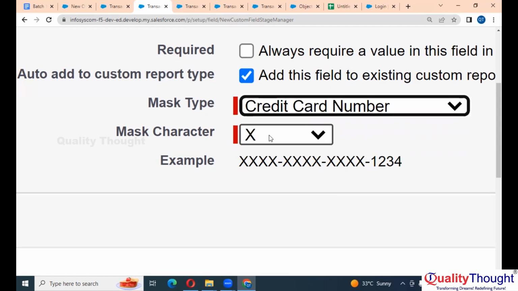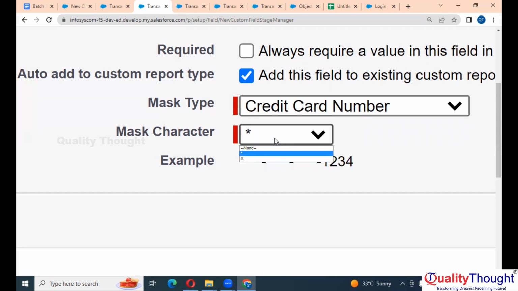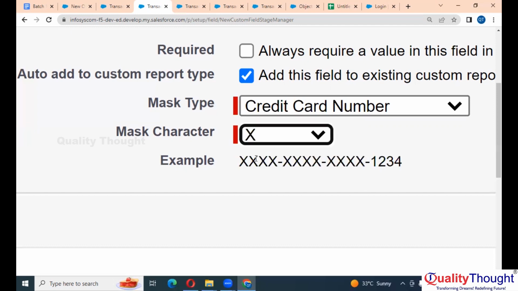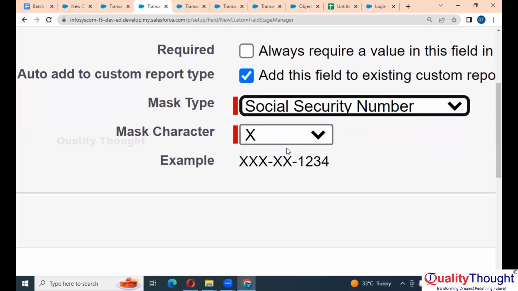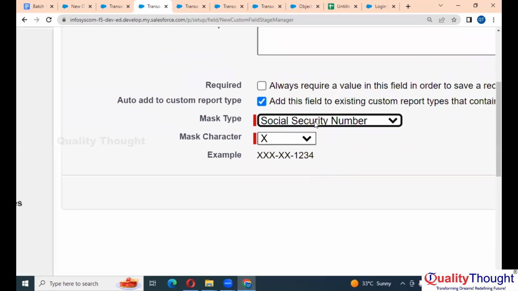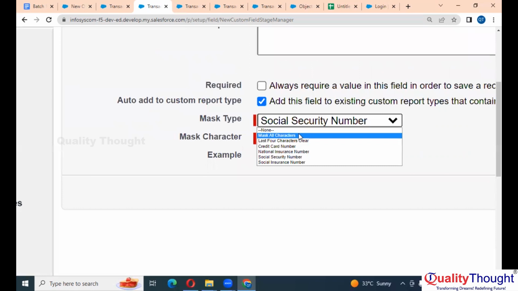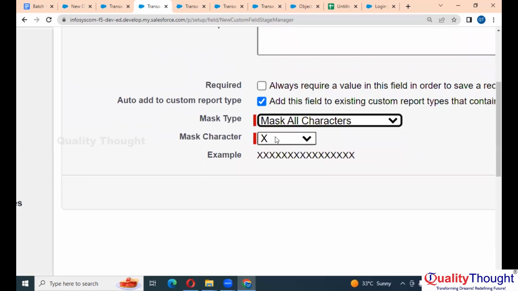If you want to hide it, you can hide with star or with X, but mostly credit card numbers will be hidden with the symbol X, right? Like this. Or there are some other mask types as well, like social security number, etc. So let's say here I want to hide all the characters with star.